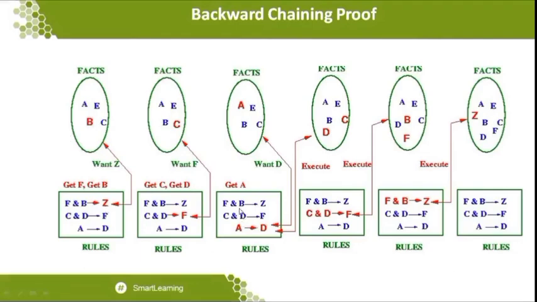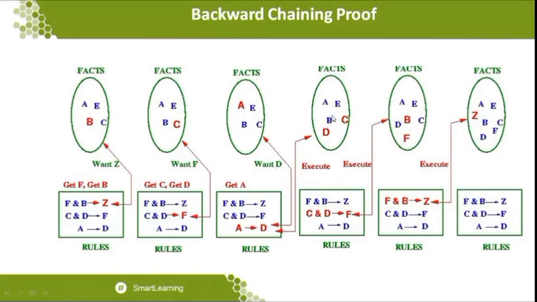So now you can go to the third stage of the rule where D is going to be the goal and A is going to be the fact. So now it is being satisfied, because A is available over here and we want the D. So we can make it that A implies D, where D is a goal and A is the fact. So this D is going to be updated in the facts.